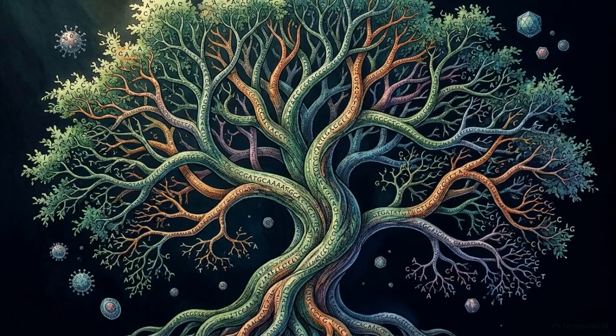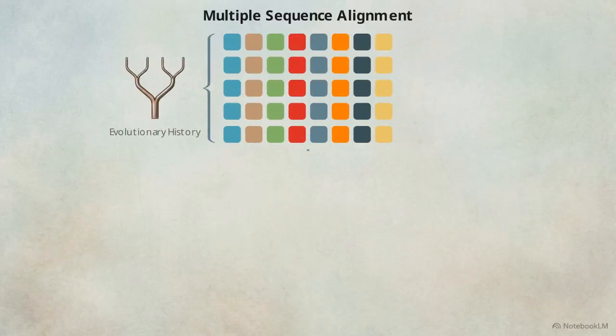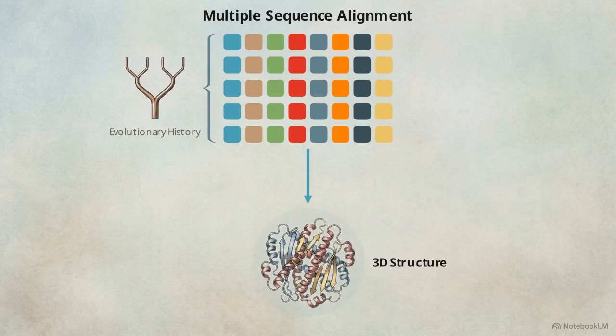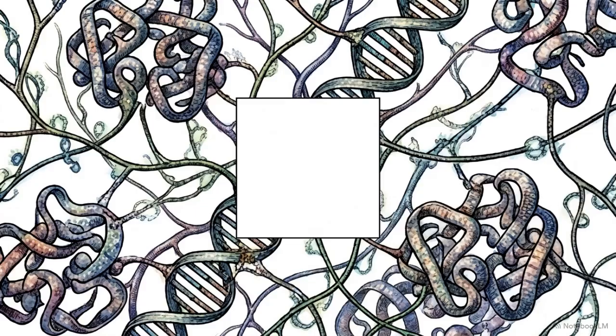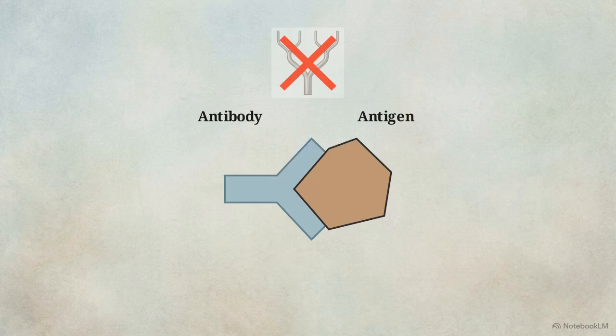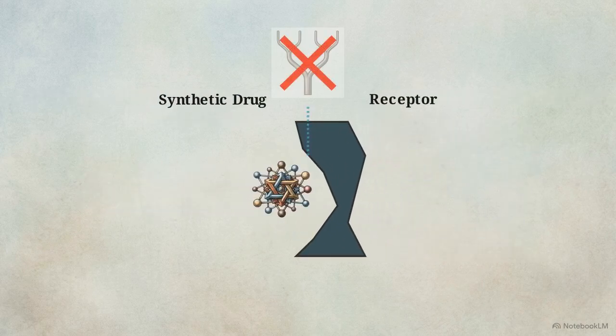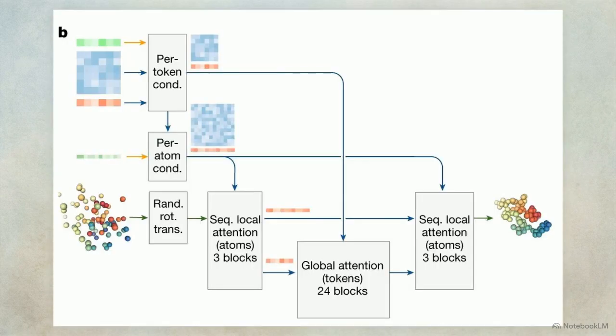In the previous generation, the architecture relied heavily on a module called the evoformer. Its primary job was to deduce 3D structure by analyzing deep evolutionary histories using multiple sequence alignments. That reliance created an architectural blind spot. Critical biological interactions, like an antibody binding to an antigen or a synthetic drug docking into a receptor, have no evolutionary history to analyze. This diagram illustrates the pairformer.